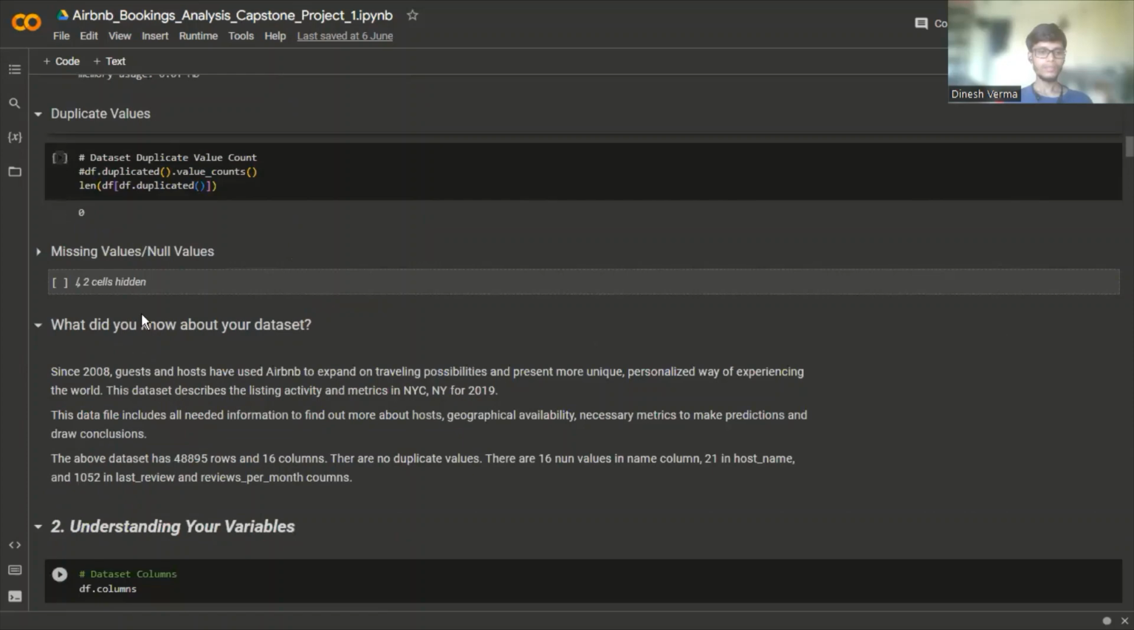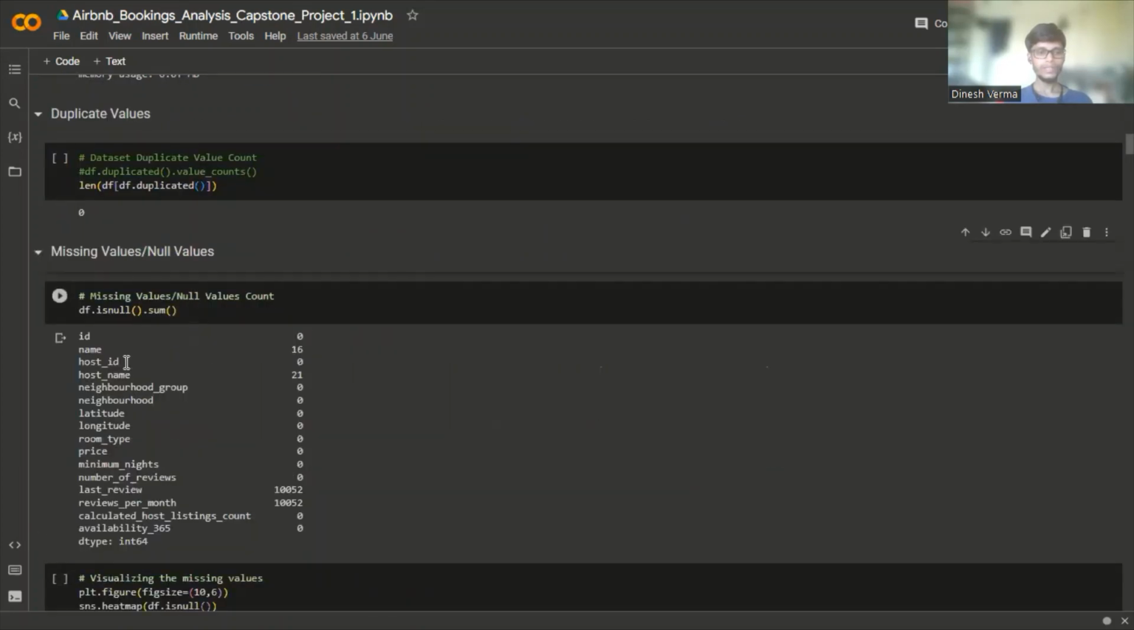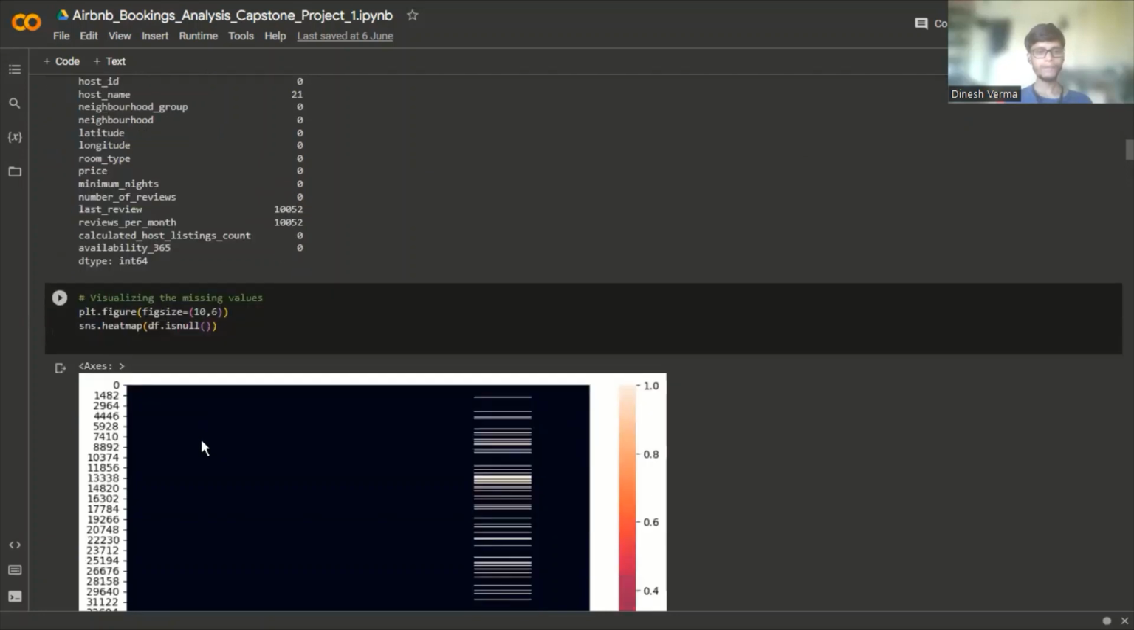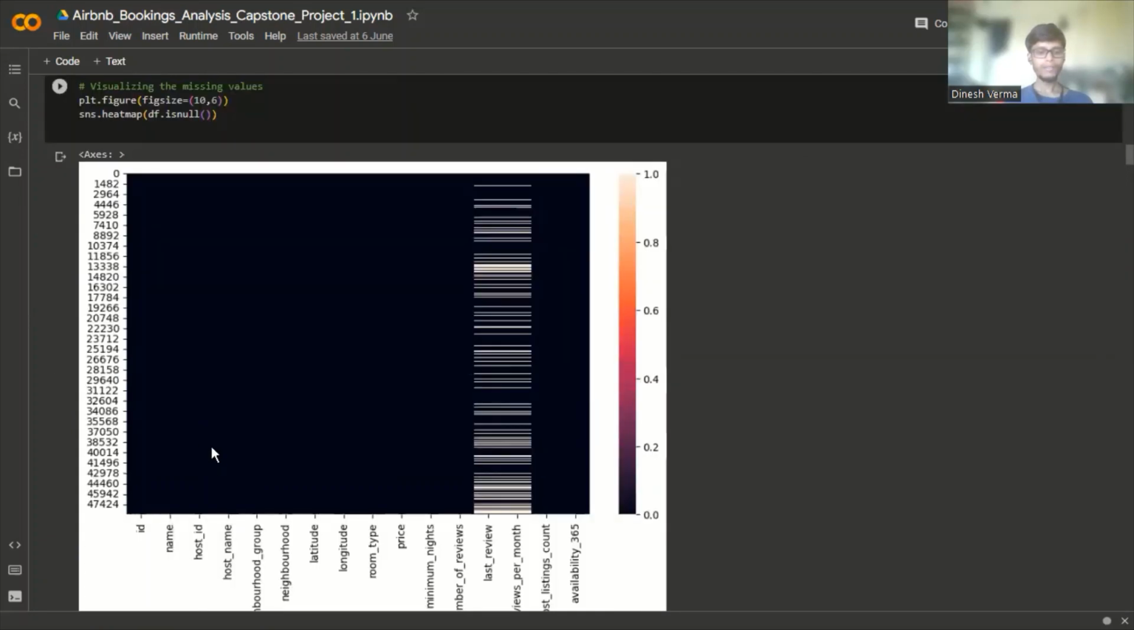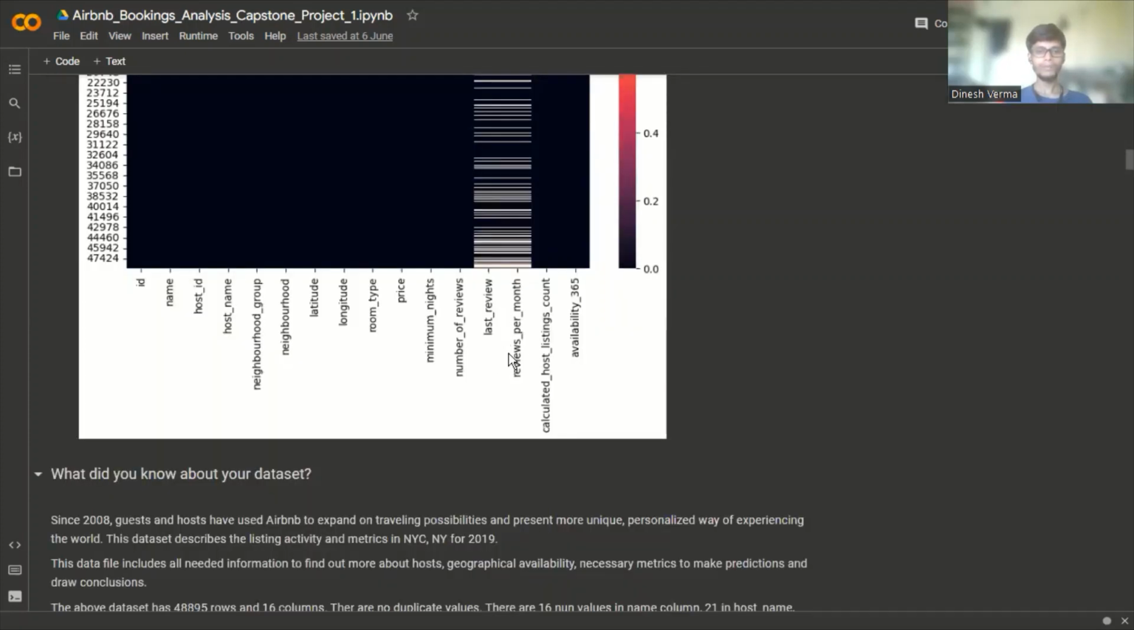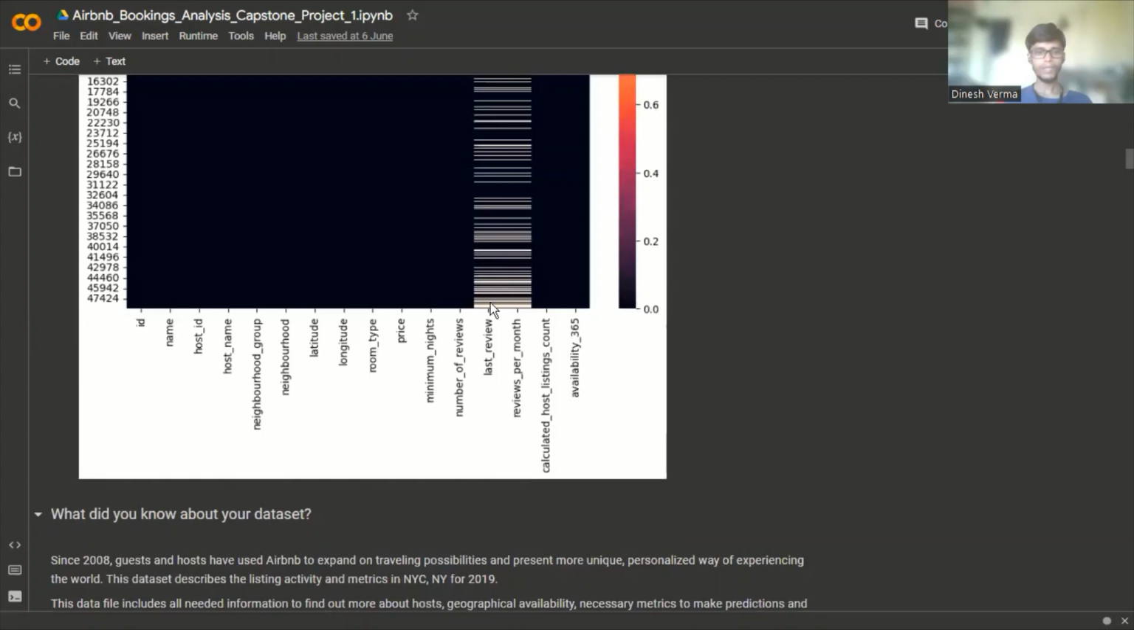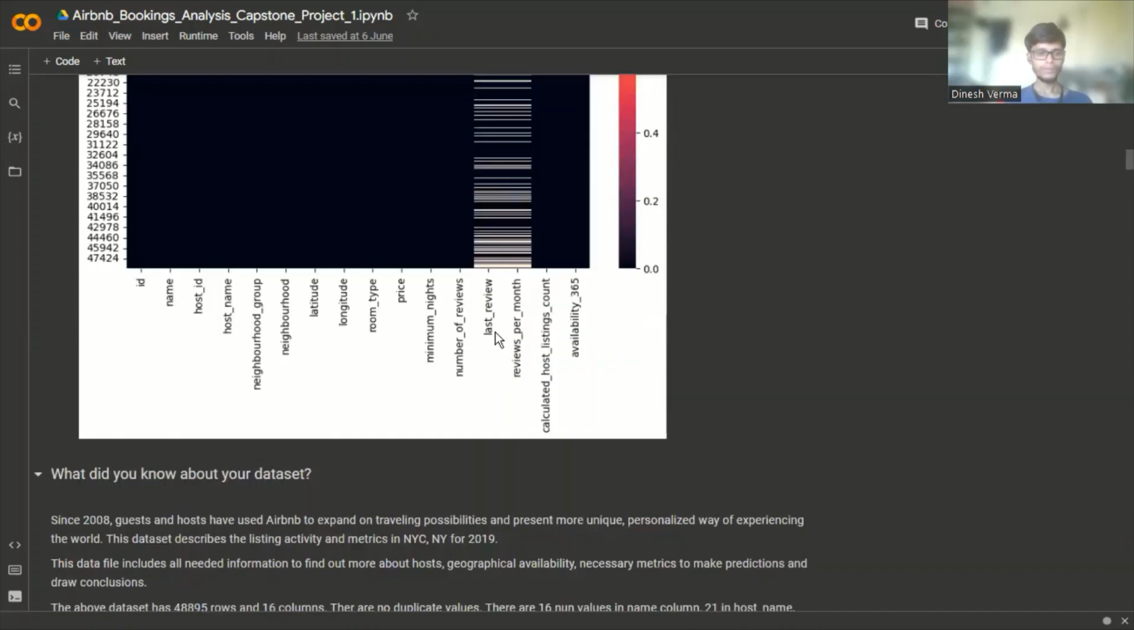There are no duplicate values and there are some null values in the name column. There are 16 null values in the name column, 21 null values in the host name column, and there are 10,052 null values in the last review and reviews per month columns. We can also visualize null values by the heat map. Here we can see that the last review and reviews per month columns have null values.